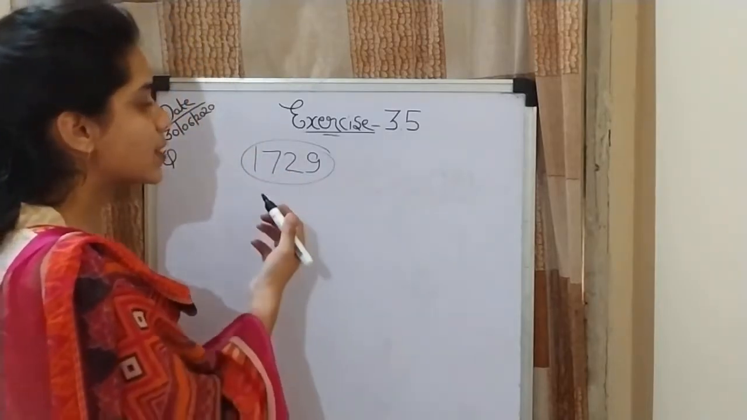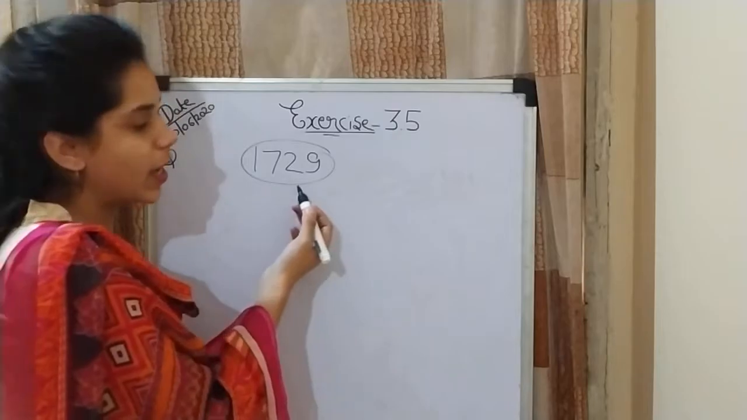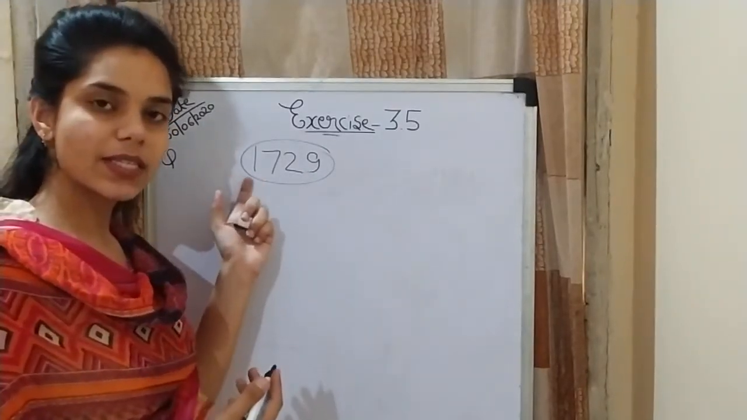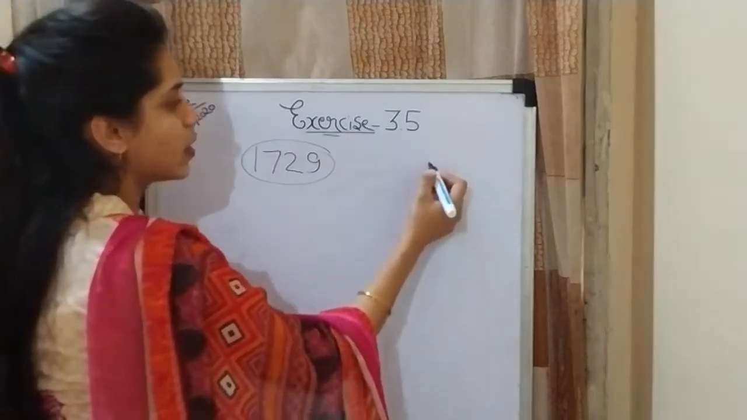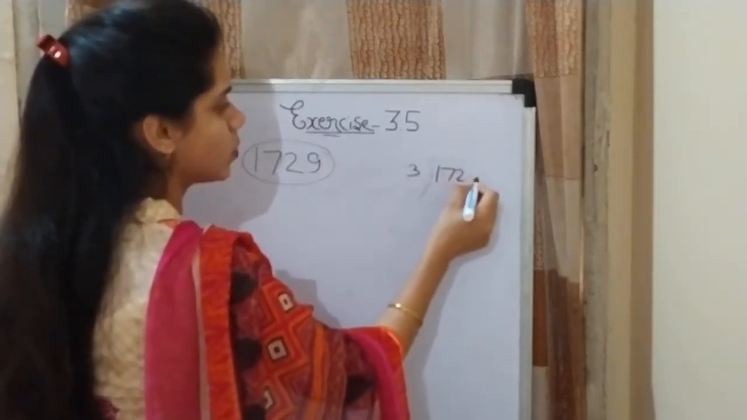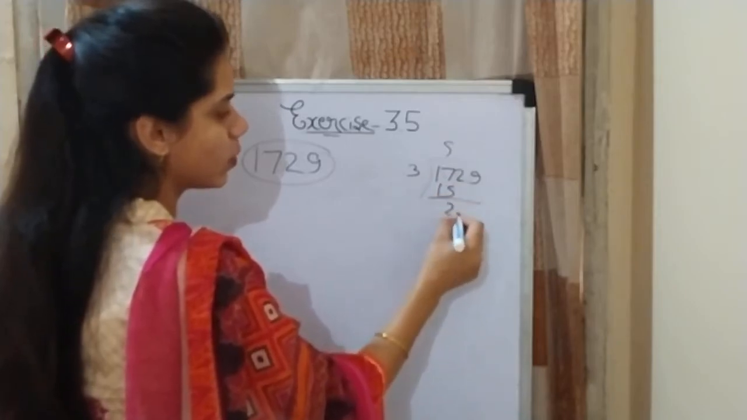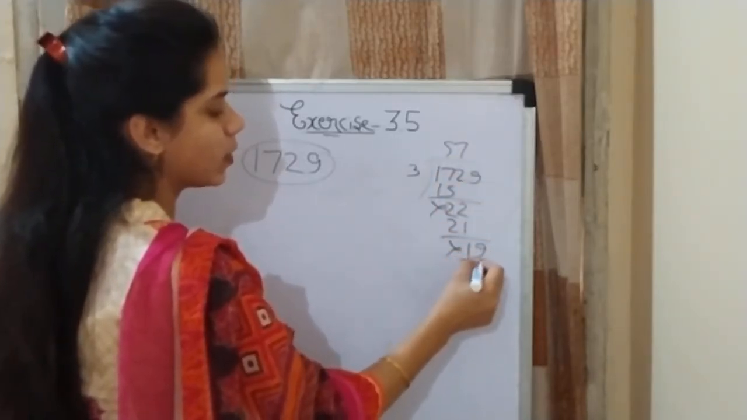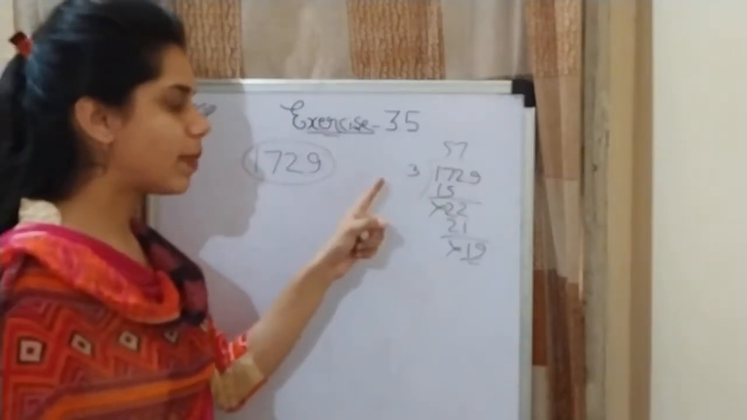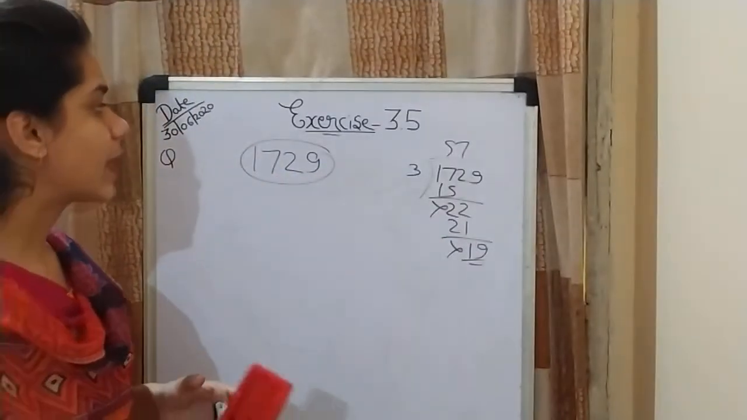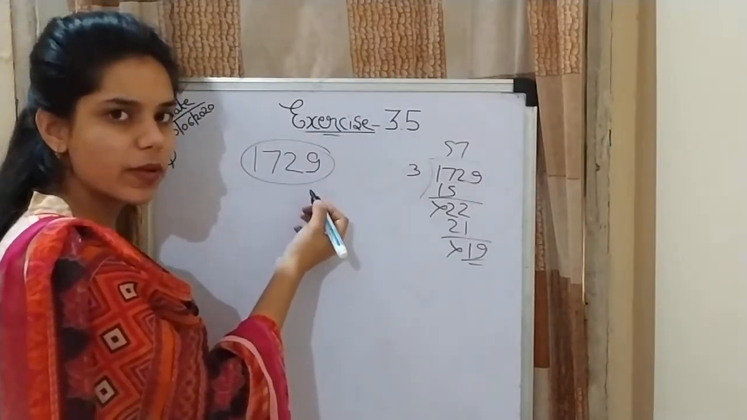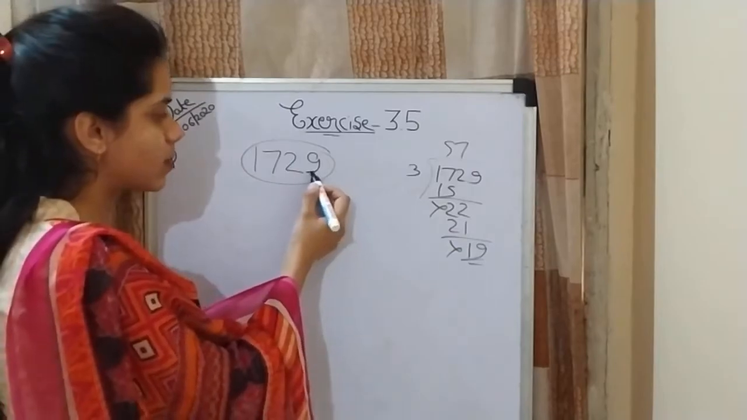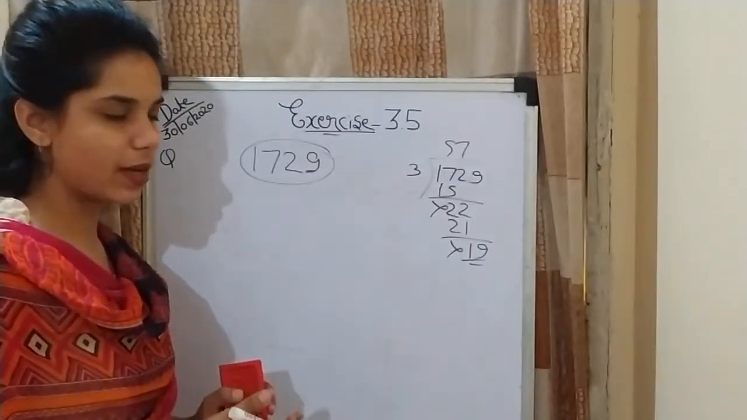1729. Is this number divisible by 2? No, because it has 9 in its ones place. Is this number divisible by 3? 1729. 3 5s are 15, 2 left; 3 7s are 21, 1 left; 19. No, this is not divisible by 3. Now, is this number divisible by 4? No. For divisibility by 5, there should be either 5 or 0 in its ones place.